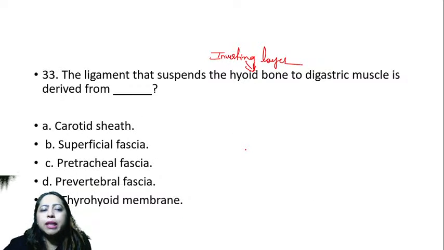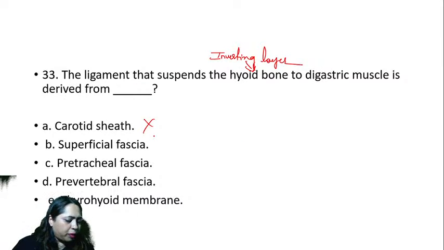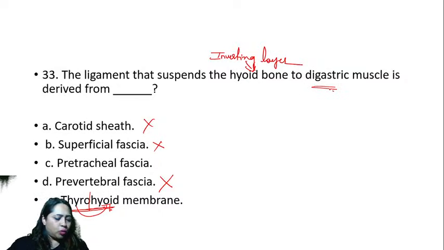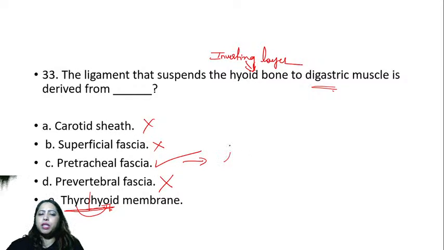So let's go back to that. Is it the carotid sheath? No, it is not the carotid sheath. Is it superficial fascia? No. What about pretracheal? What about prevertebral? Prevertebral cannot come into the picture at all, because we are talking about structures in front. What about the thyrohyoid membrane? Does it cover this? Thyrohyoid is from the thyroid extending to the hyoid, but that will not cover the digastric muscle.